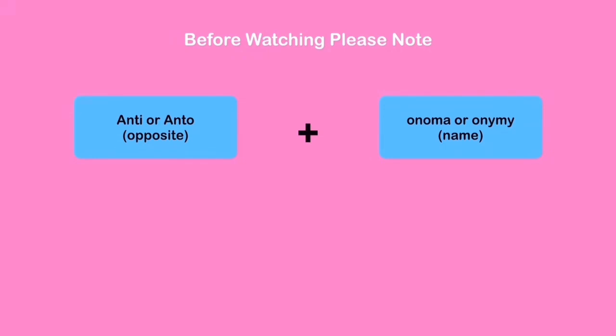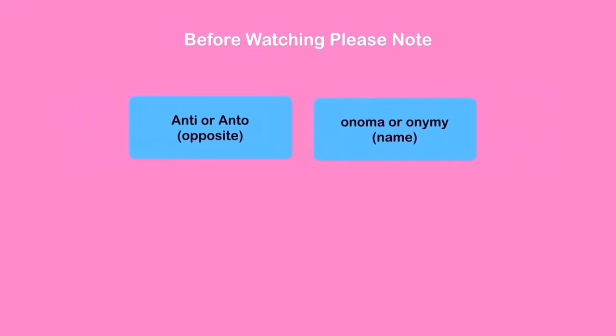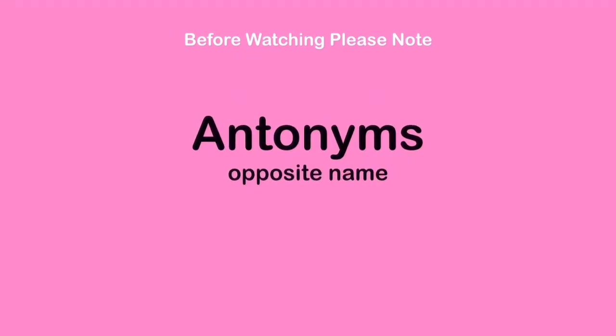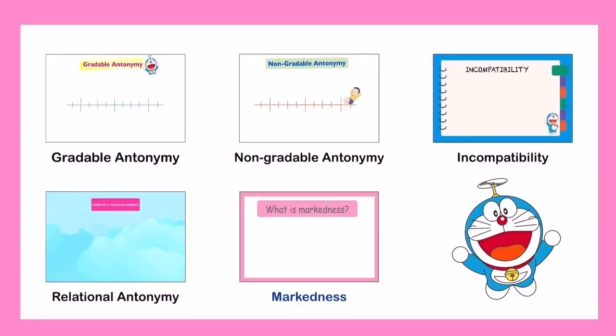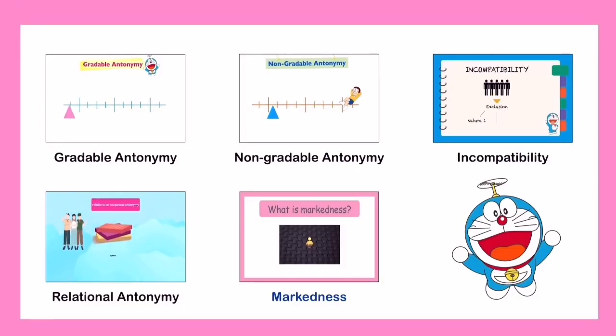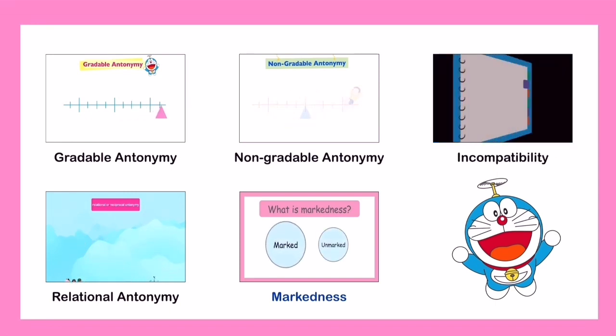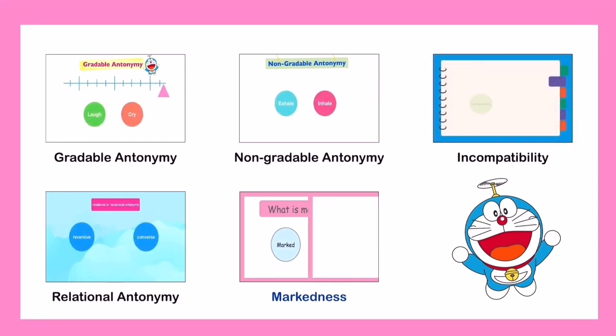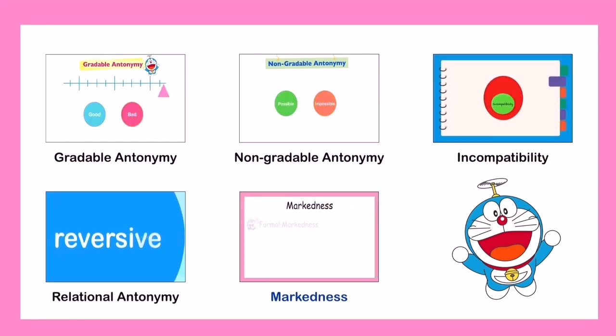Before watching, please note, antonym comes from the Greek language, by anti or anto plus onoma or onymy. They are pairs or groups of words that are opposite in meaning. It can be categorized into 4 types, which are gradable antonymy, non-gradable antonymy, incompatibility, and relational antonymy. And all of these antonyms have different markedness.